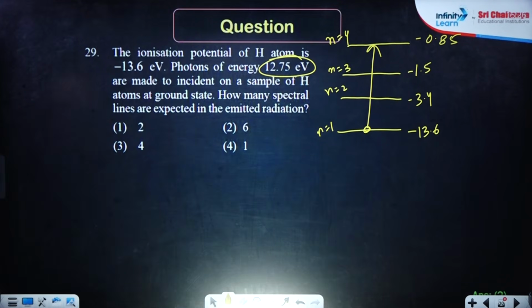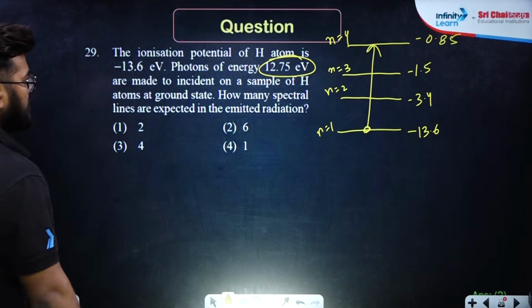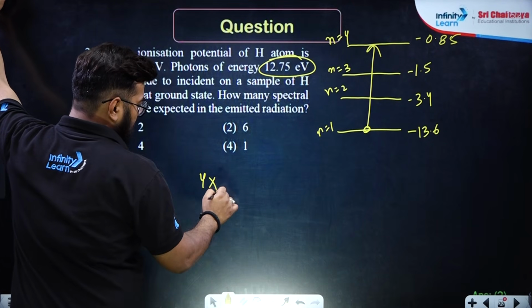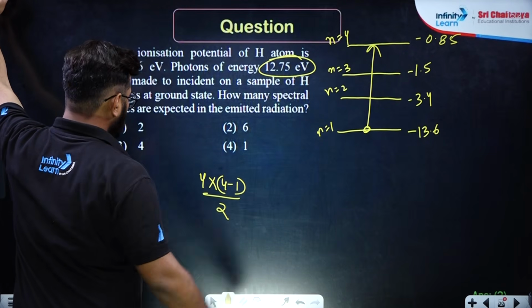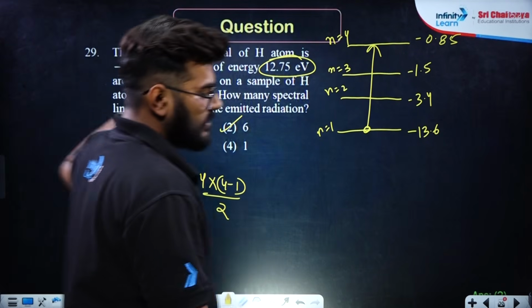Now from 4, how many spectral lines are possible? The number of spectral lines is n into n minus 1 by 2. So 4 3s are 12, 12 by 2 is 6. Option number 2 is the correct answer over here.